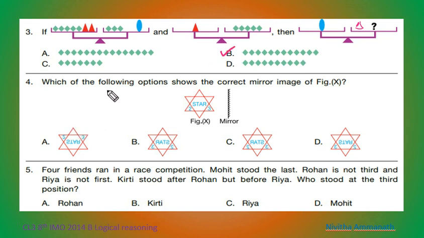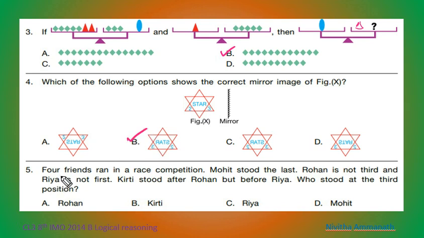Next question. Which of the following options shows the correct mirror image of a figure X? This is the mirror. So what do we get? That is, we have to rotate this like this, to the left side. So this is the option. B is the correct option.